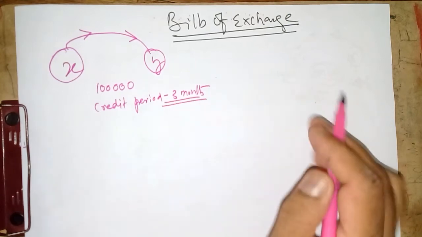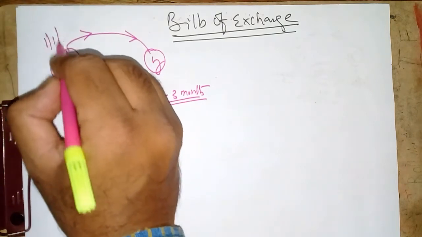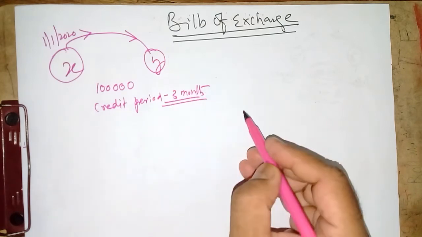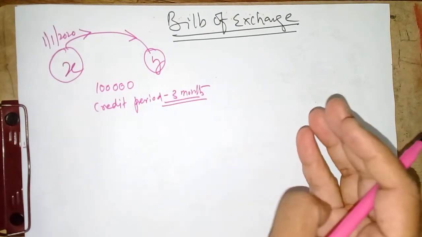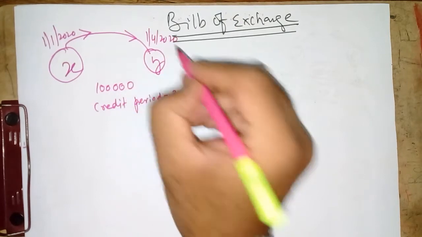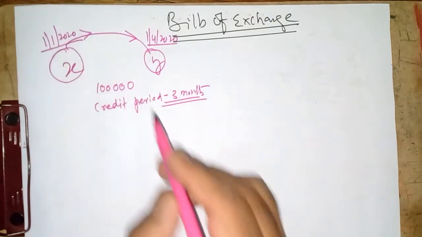So the credit period is given as 3 months, in the sense that if he sells goods on 1/1/2020, then he will be getting the money after 3 months, that is January, February, March. So on 1/4/2020 X will get the money, right?